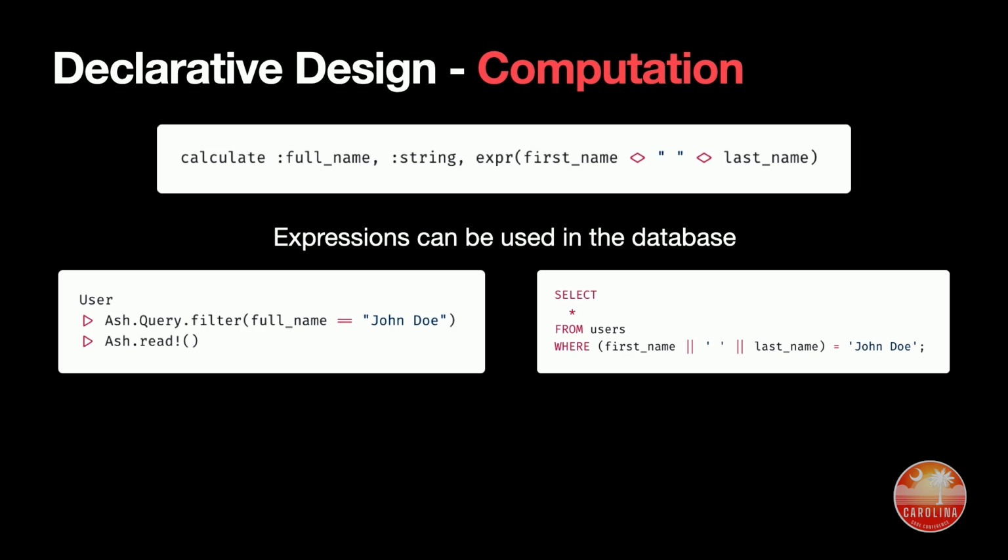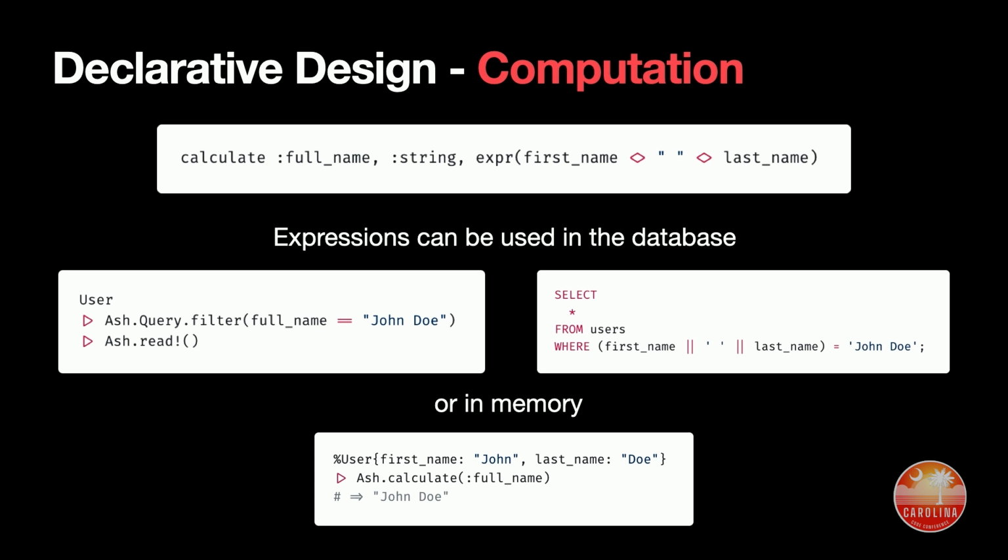And so expressions in Ash can be used in the database like this. I can say, give me the users where their full name equals John Doe, and it will compute that in the database. But it can also be run in memory. So if I say, given some user, calculate their full name, this is just going to do it in memory in Elixir. Because we have an abstract definition of the calculation full name, we can run it anywhere.